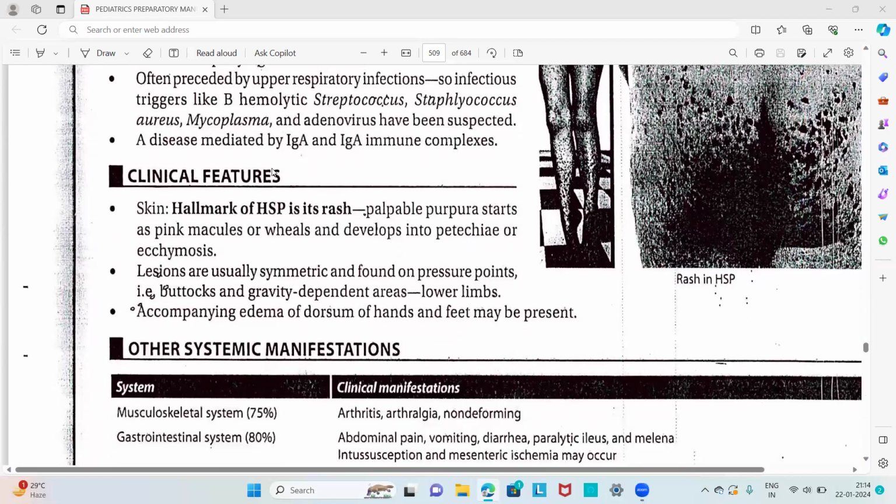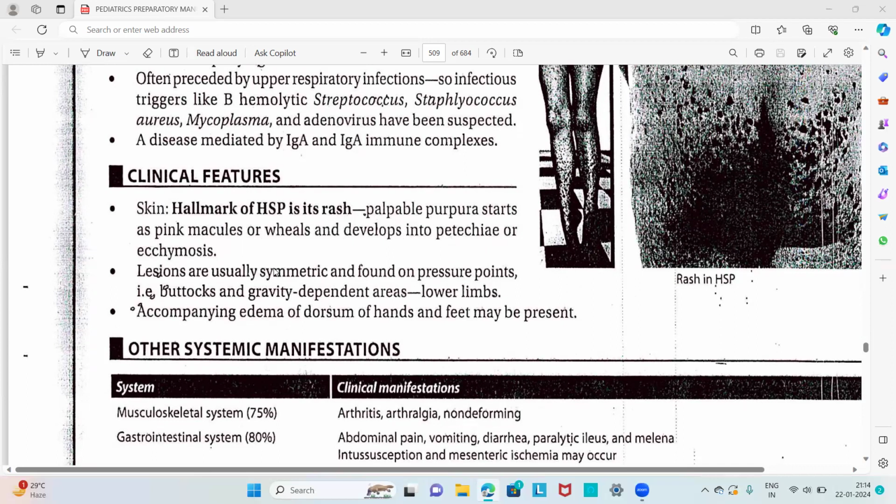Then what are the clinical features? In the skin, the hallmark of Henoch-Schönlein purpura is a palpable rash. Purpura starts as pink macules or wheals, then develops into petechiae or ecchymosis. That is the hallmark rash in the skin.